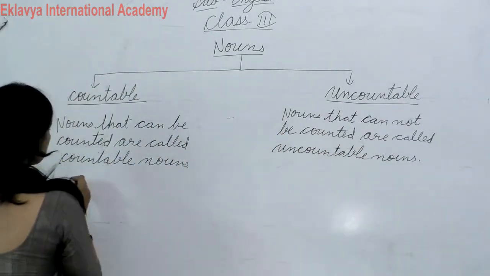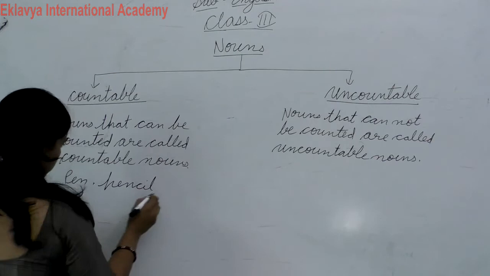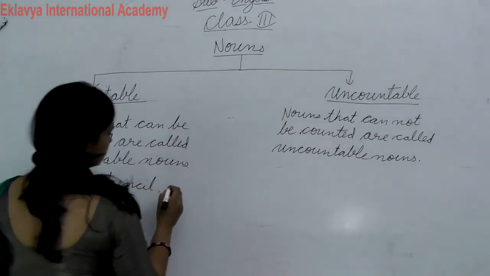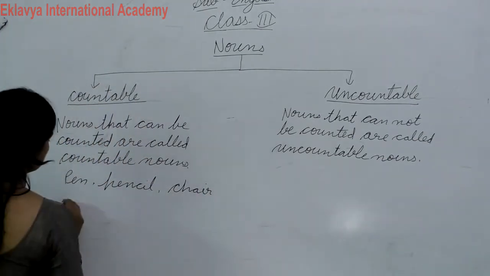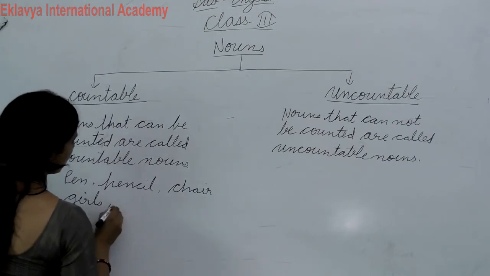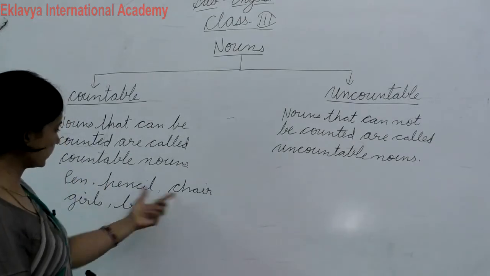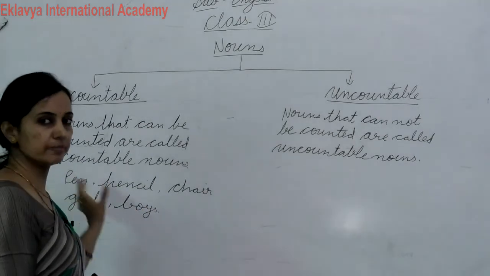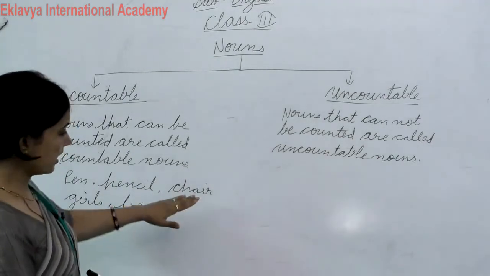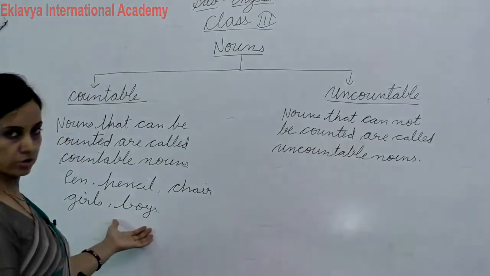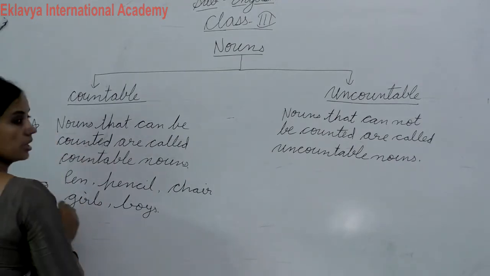Okay, like pen, pencil, chair, girls, boys. These are countable because you can count them like 1 pen, 2 pens, 3 pens. Pencil you can count like this: 1 pencil, 2 pencils, 3 pencils, and chair also, and girls also, and boys also, because you can count these easily. So these are called countable nouns.